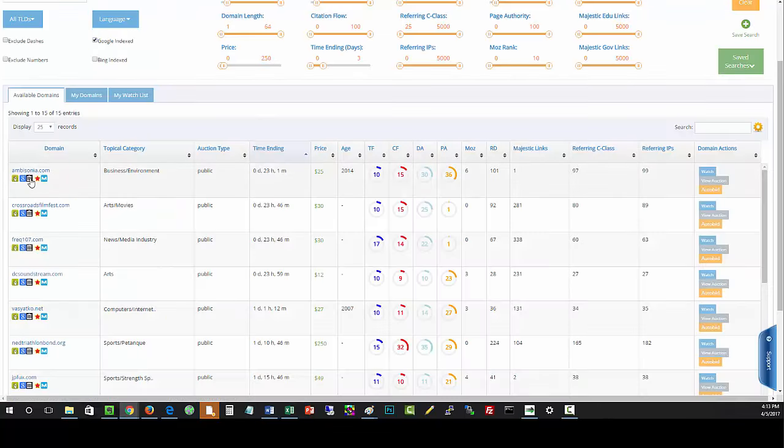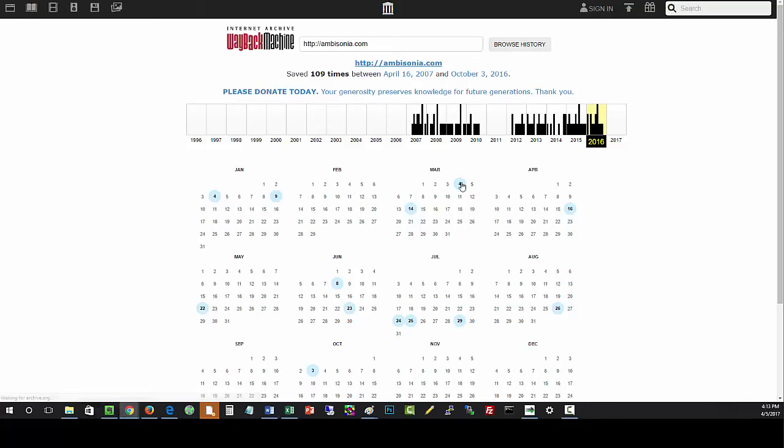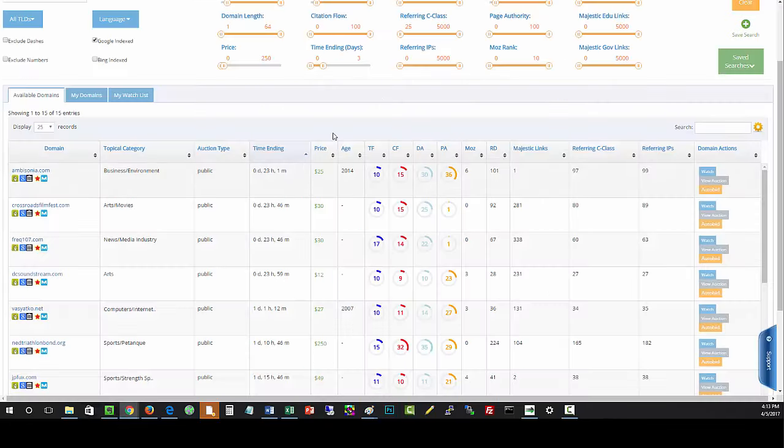Okay, I can click the Wayback Machine archive and just quickly see what that website looked like if I need to look at the history of it. Then I can pull up an old record, make sure it wasn't a PBN in the past or a rehashed porn site or anything like that. You can also click on the Majestic icon or the Moz icon and go directly to it. But again, we have this data here anyway, but that's if you just want to dig a little bit deeper.